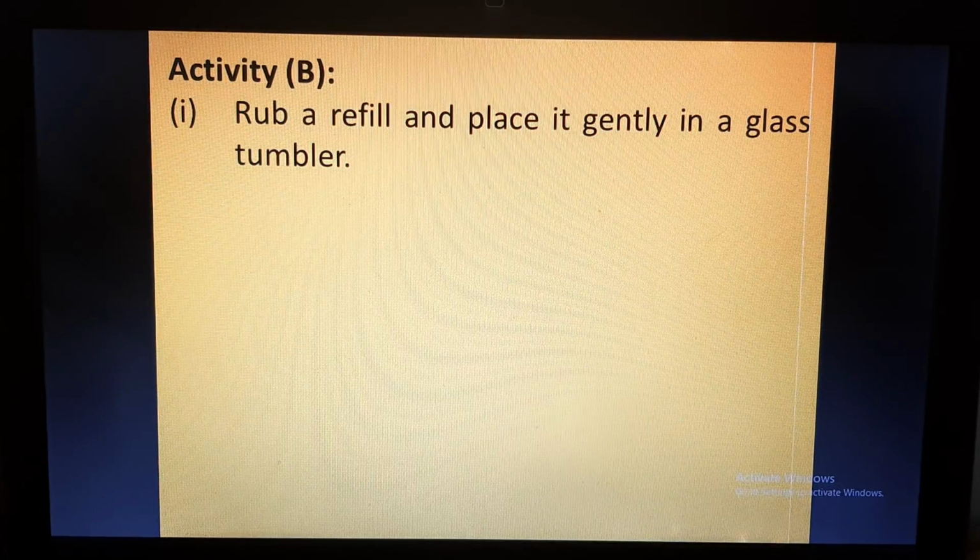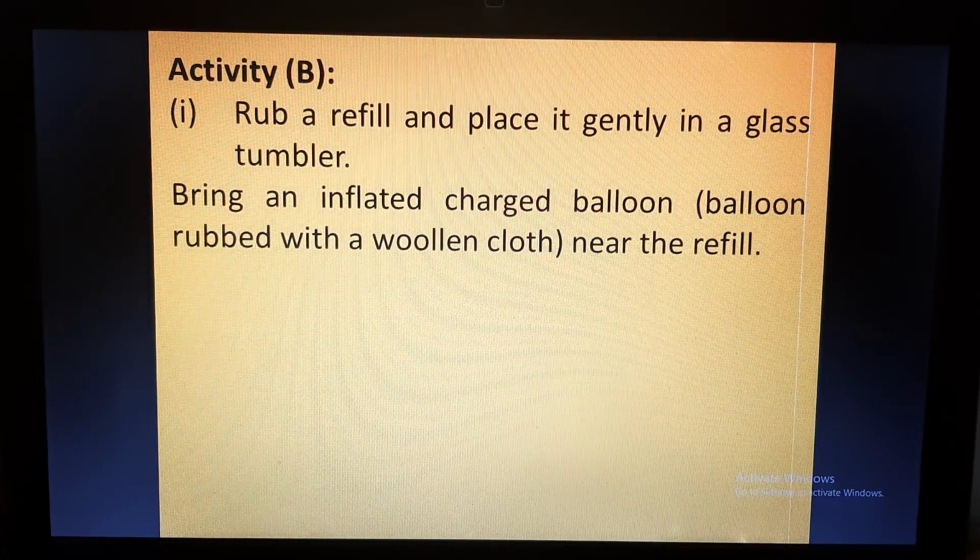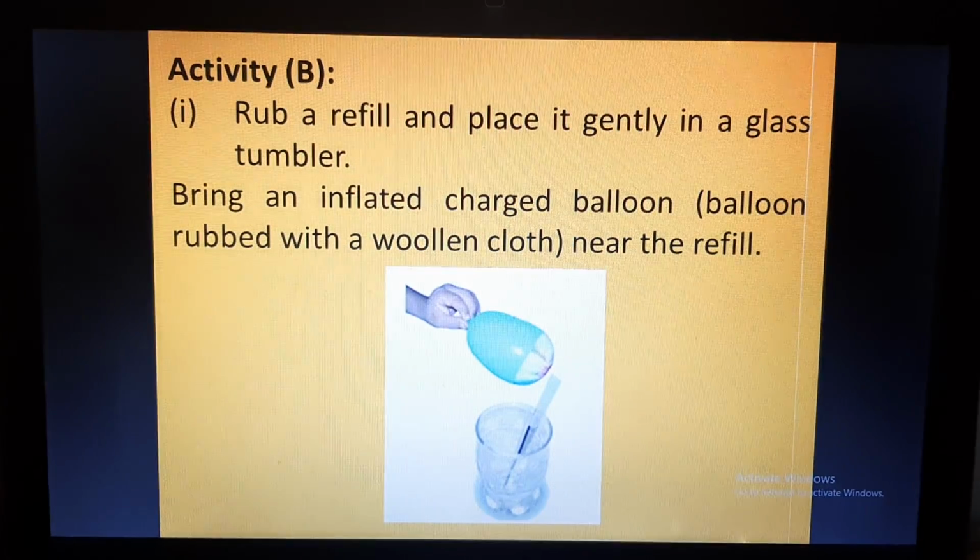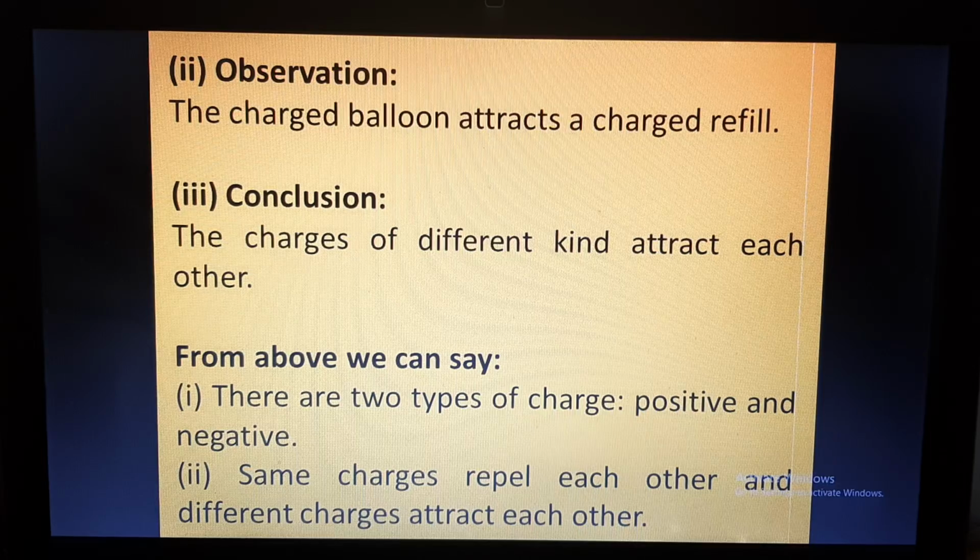Now activity B. Rub a refill and place it gently in a glass tumbler. Now bring an inflated charged balloon, which has been rubbed with a woolen cloth, near the refill. Now what is happening? The refill and balloon are of different material and they are rubbed with different material. So what will happen? They will acquire different charges. Here the charged balloon is attracting the charged refill. So you can say that charges of different kind attract each other.